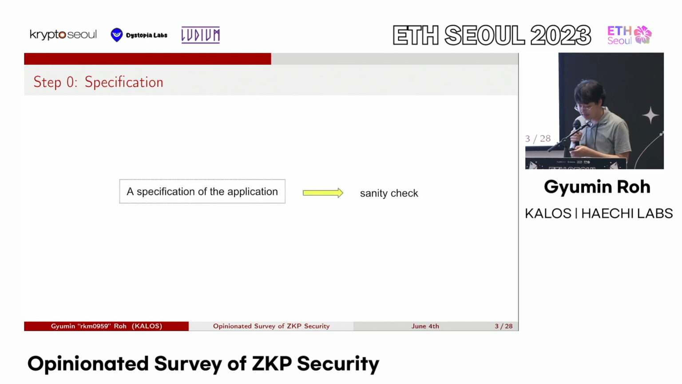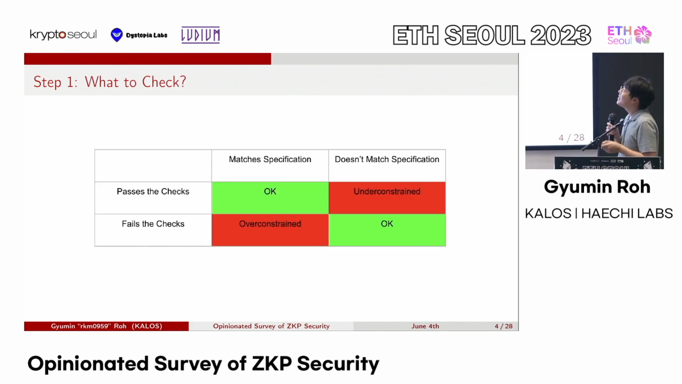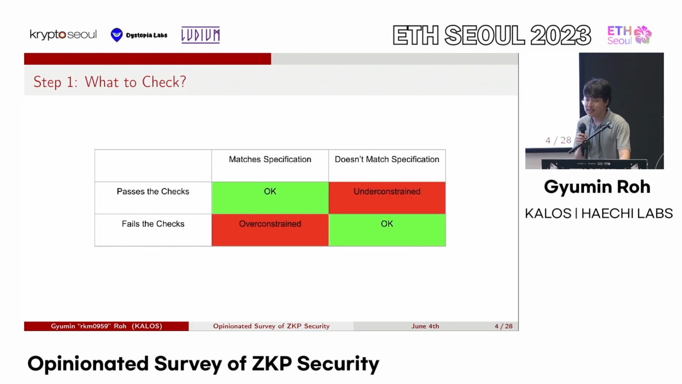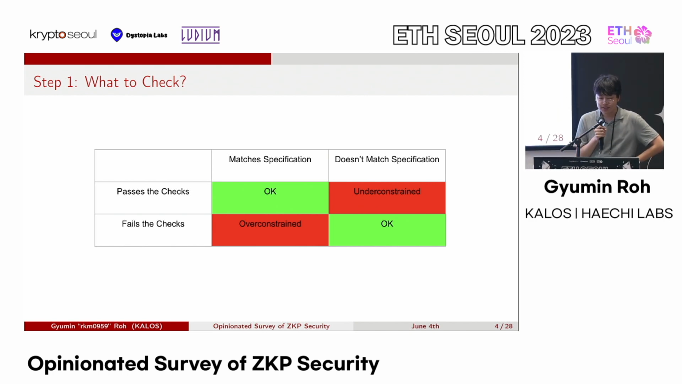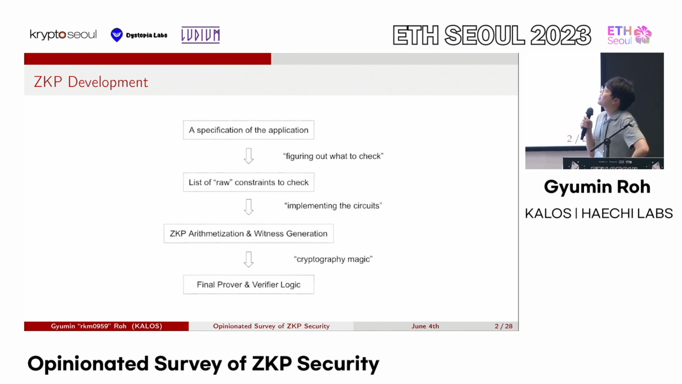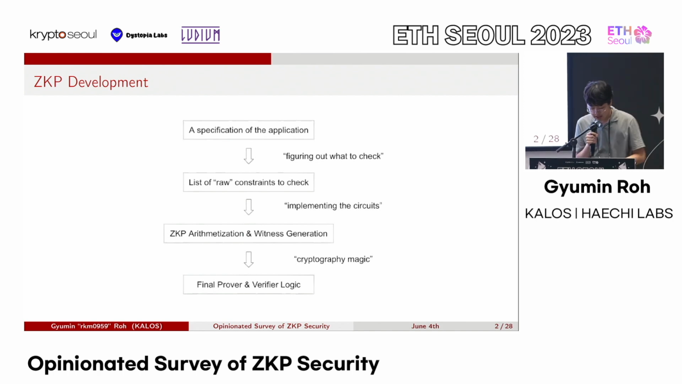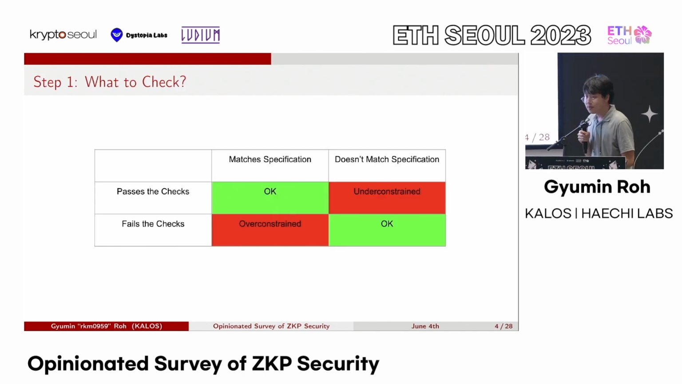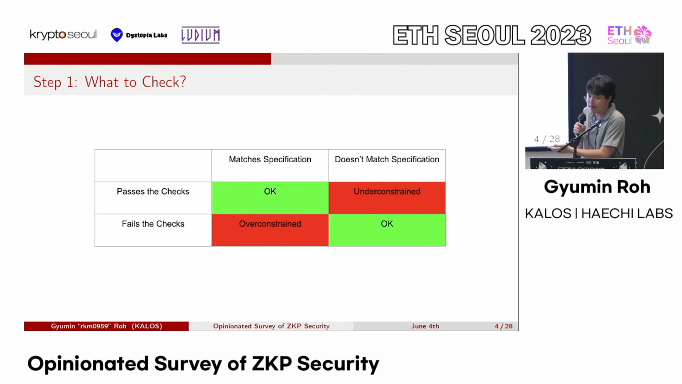and that's the 0th part, the specifications. And now we get to the next part, step 1, which is what you have to check. So just a reminder. Now that we are done with the specifications, we move on to the list of raw constraints. So basically, here you end up with, to make this application, I need to check A, B, C, and D.